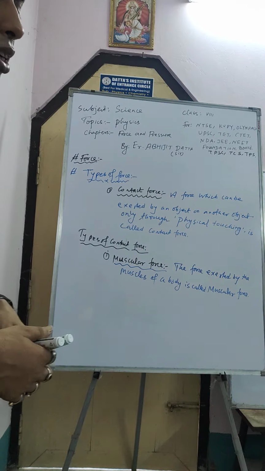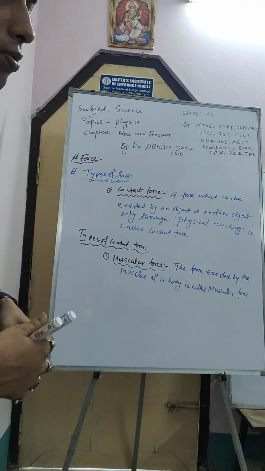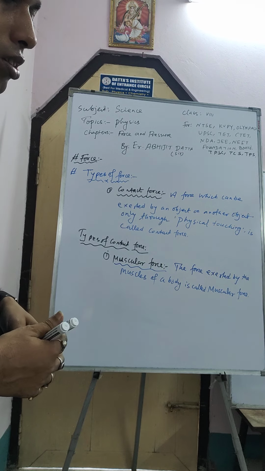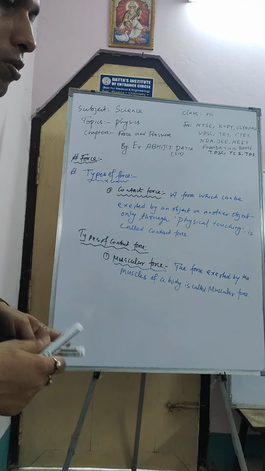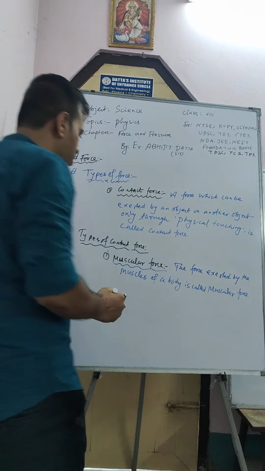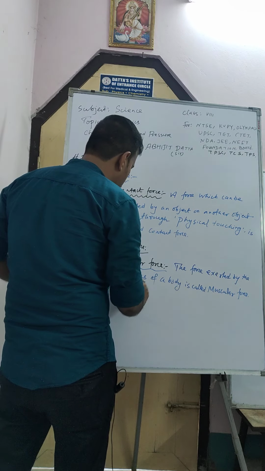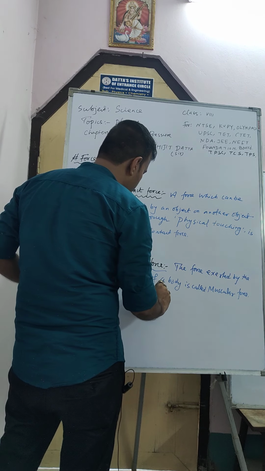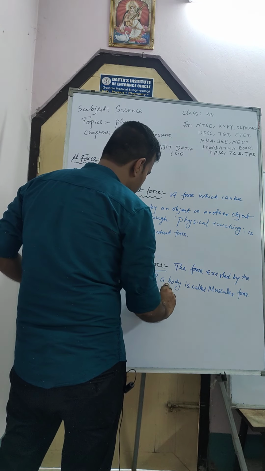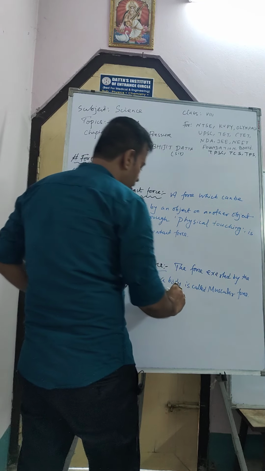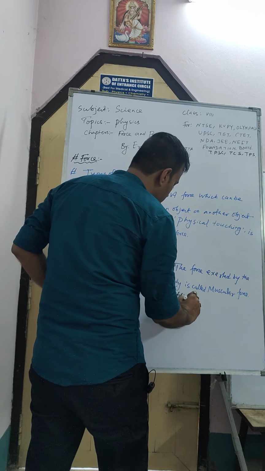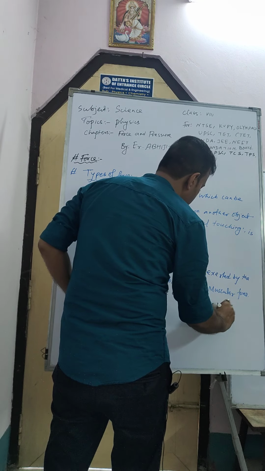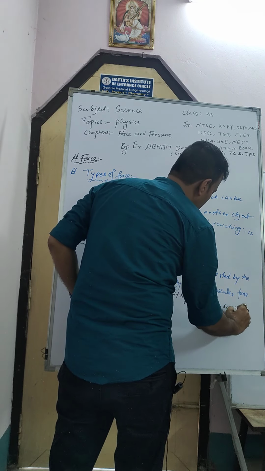Example is what? An athlete lifting a weight by his or her muscles.